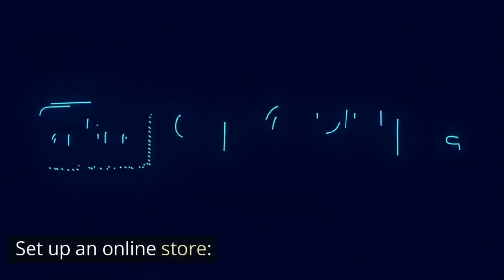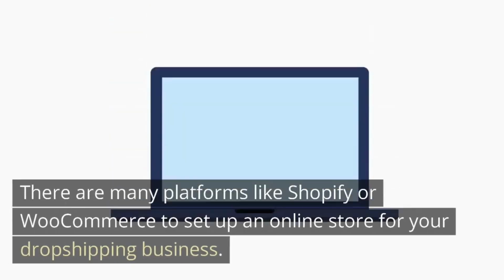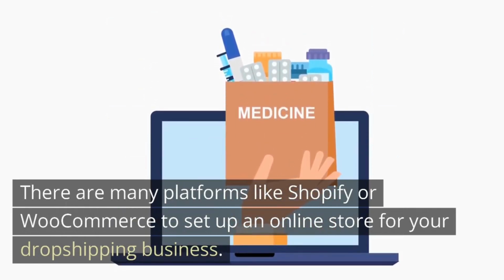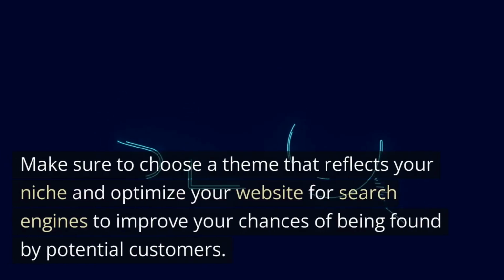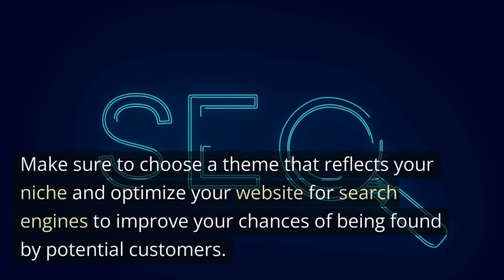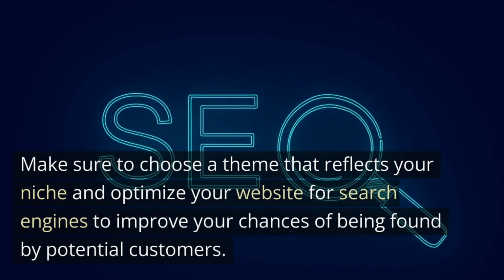3. Set up an online store. There are many platforms like Shopify or WooCommerce to set up an online store for your dropshipping business. Make sure to choose a theme that reflects your niche and optimize your website for search engines to improve your chances of being found by potential customers.